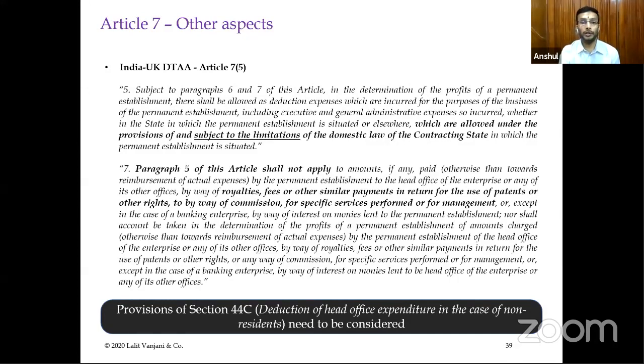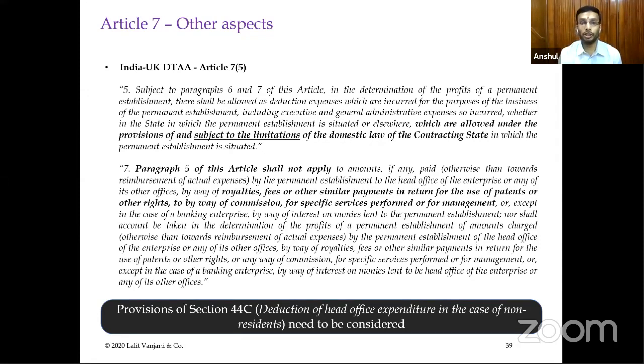And also, I don't know whether interest is covered or not. Interest, yes, interest is covered. Interest on money lent to the permanent establishment, but the money has to be lent from the parent entity itself. For example, in the Indian context, external commercial borrowings do not permit, to my knowledge, in a project office kind of situation, even borrowing of funds through a third party, because project offices or branch offices are generally restricted in the sense that they can be operated only through the monies remitted by the head office.